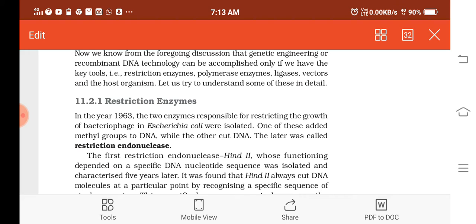That is, the bacteria produces two different enzymes which prevent the growth of the bacteriophage in E. coli. So E. coli produces two different kinds of enzymes which prevent the growth of this bacteriophage. Is it clear? And these two different enzymes worked in two different ways. One was adding methyl groups to DNA, and the other used to cut the DNA. The one which used to cut the DNA was what? Restriction endonuclease. Understood?